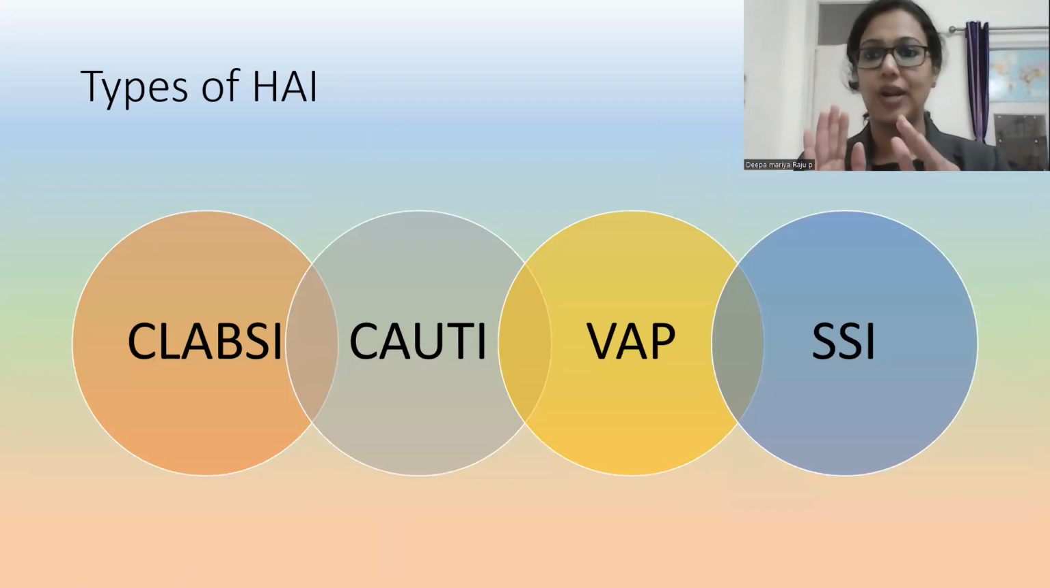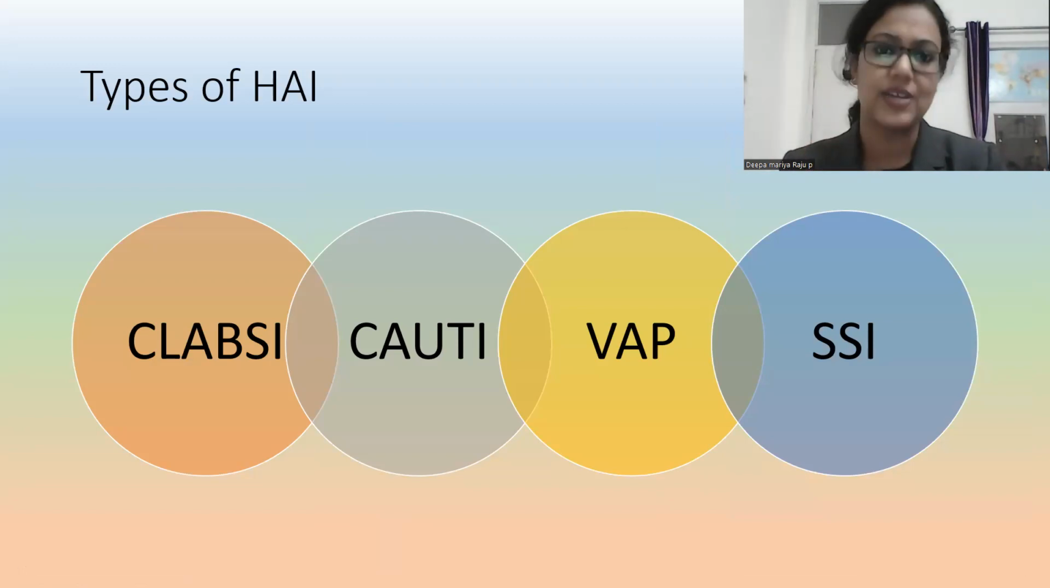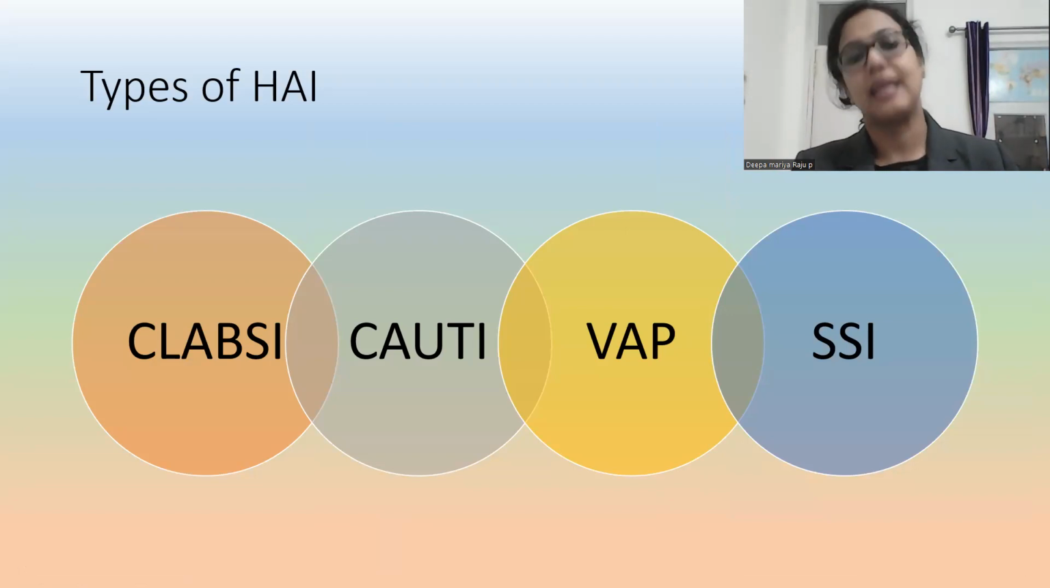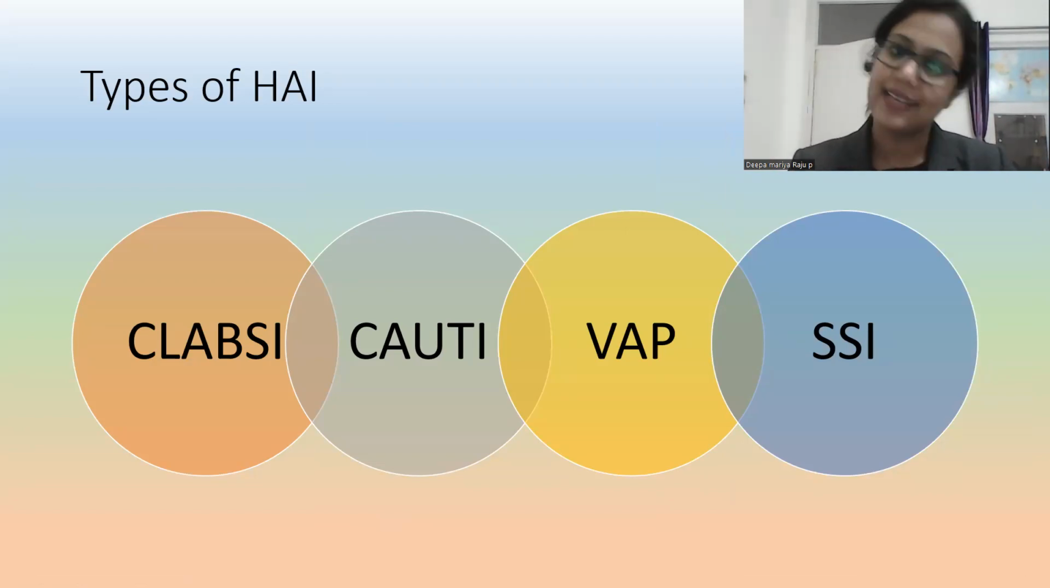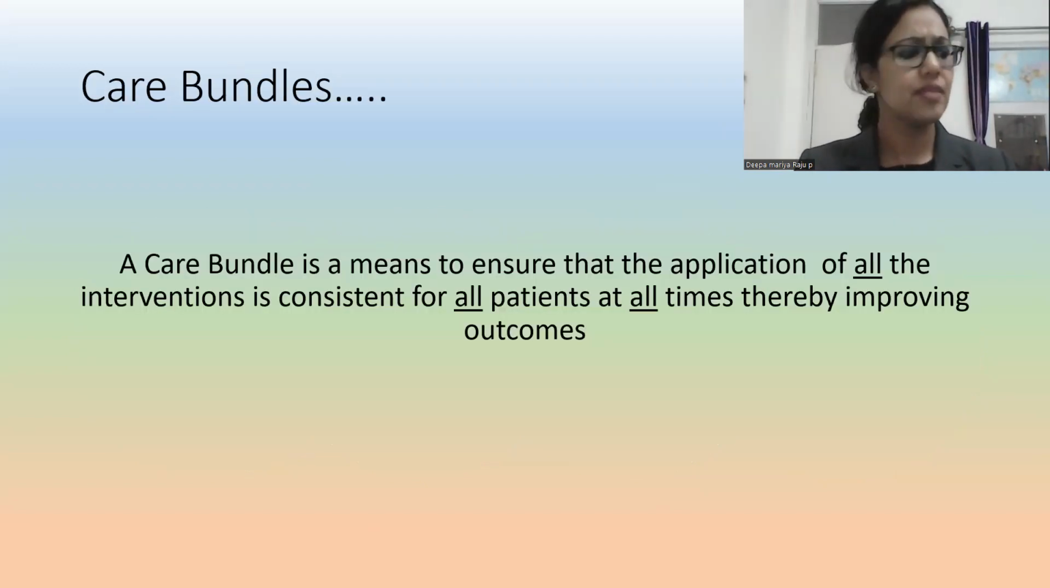Now we are coming to our core area. Till now we discussed hand hygiene, PPE, ANTT. These all are to prevent HAI only. Now what is HAI? Majorly in India, we are tracing these four device-related HAIs: CLABSI, CAUTI, VAP and SSI. CLABSI is central line associated bloodstream infection. CAUTI is catheter associated urinary tract infection. VAP is ventilator associated pneumonia. SSI is surgical site infection. So these are the major four types of HAI which develop inside the hospital.